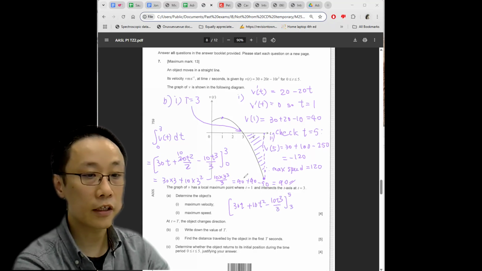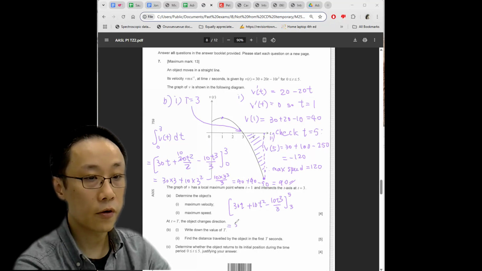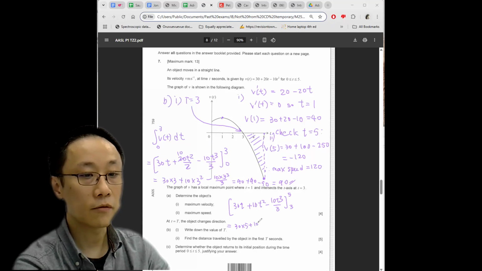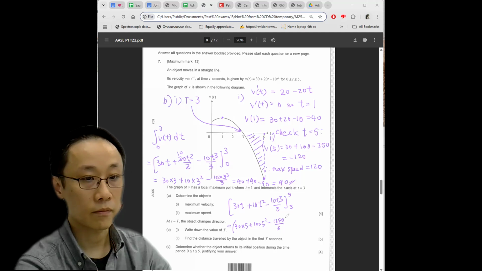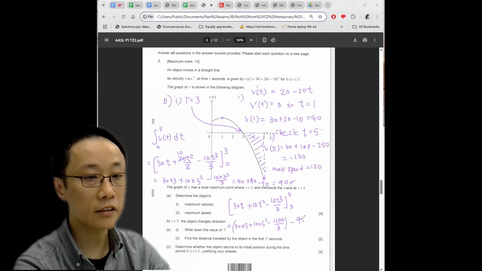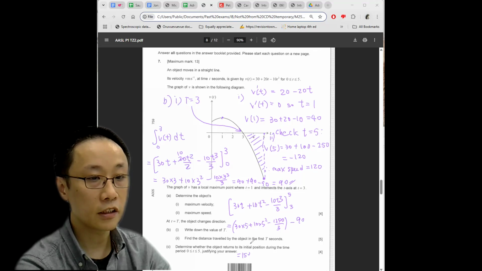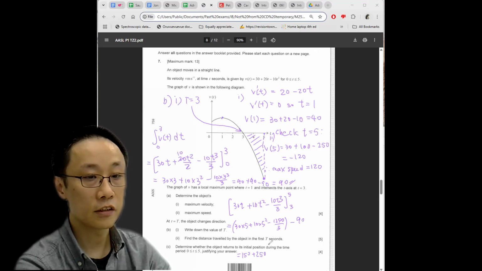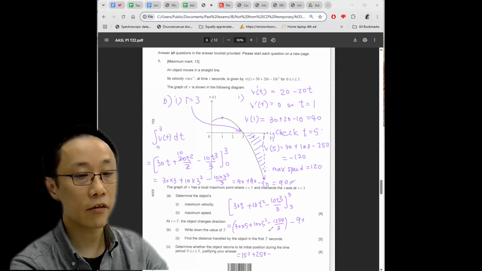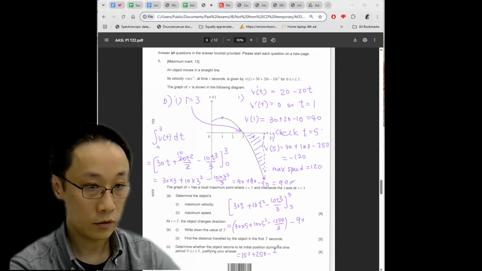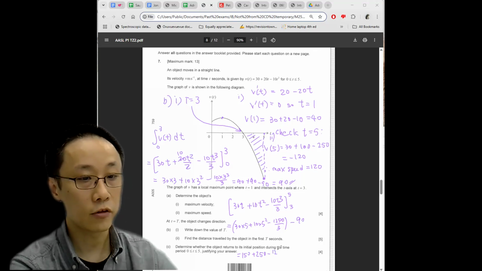You plug 5 into the expression, and you expect to get a negative result. You get 30 times 5 plus 10 times 5 squared minus, this is the big number, and I think students will cry, 1250 all over 3, minus 90. So we have 150 plus 250 minus 1250 divided by 3. I'll just keep it at 1250 right now.